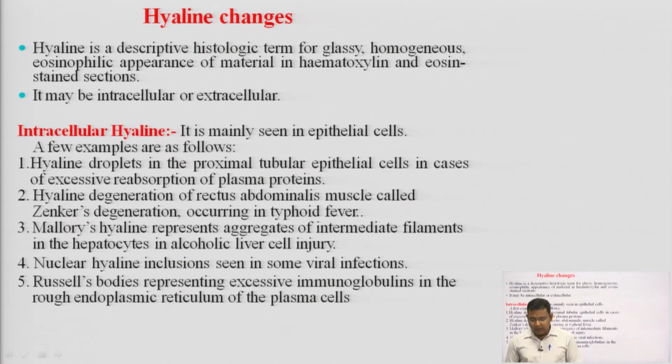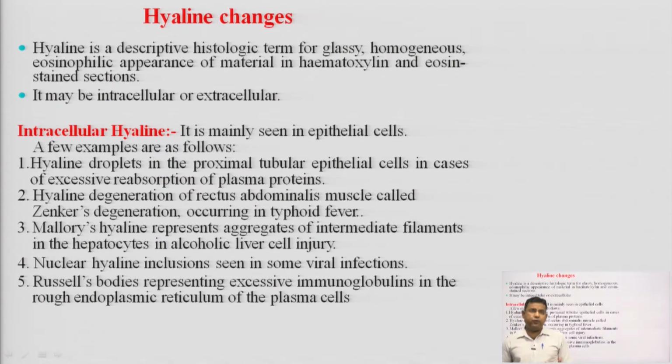Fourth one, nuclear hyaline inclusions seen in some viral infections. So, in the nucleus there may be some hyaline inclusions you can see in different viral infections. Fifth one, Russell's bodies representing excessive immunoglobulins in the rough endoplasmic reticulum of the plasma cells.